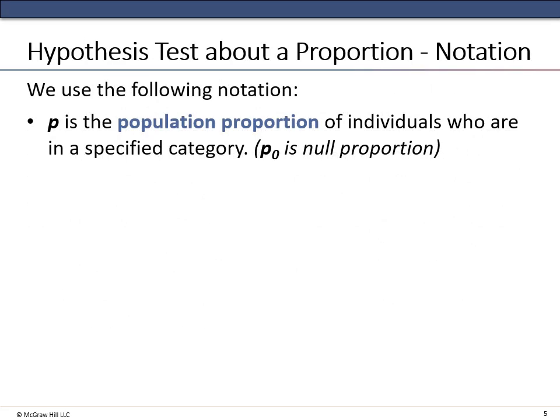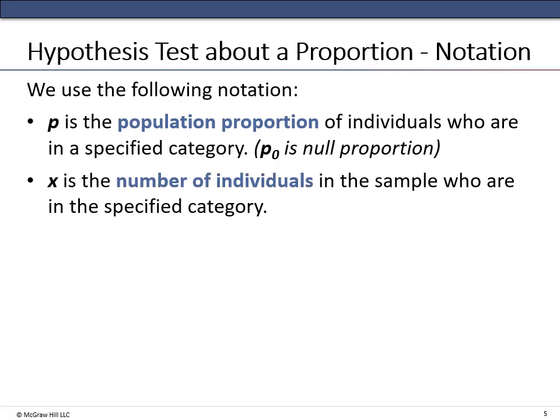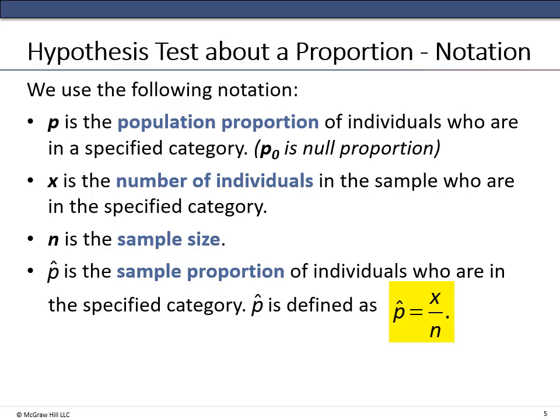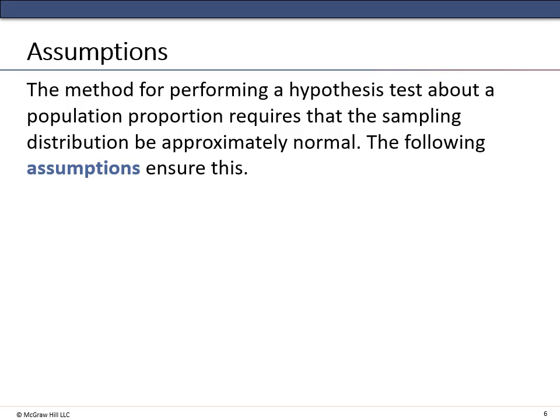P is the population proportion of individuals who are in a specified category. P sub 0 is the null proportion. X is the number of individuals in the sample who are in the specified category. N is the sample size. And p hat is the sample proportion of individuals who are in the specified category. P hat is defined as the number in the category X over the total number in the sample. Again, none of this should be really new. We've gone through this in different ways before for different testing.